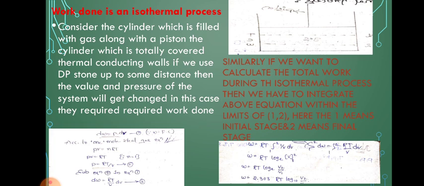Integral 1 to 2 dW is equal to integral 1 to 2 RT by V into dV. So W is equal to RT into integral 1 to 2 of 1 by V dV. Therefore W is equal to RT log_e V from 1 to 2, that is upper limit minus lower limit. Therefore W is equal to RT log_e V2 by V1. So W is equal to 2.303 RT into log10 V2 by V1. The above equation represents the work done in an isothermal process. This is a very important one.